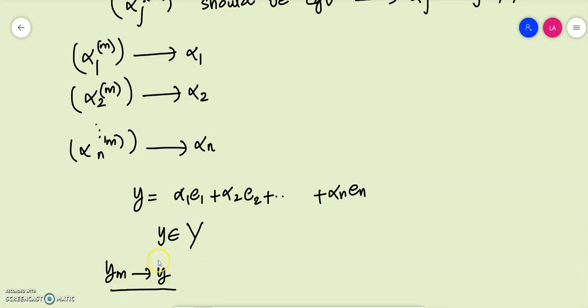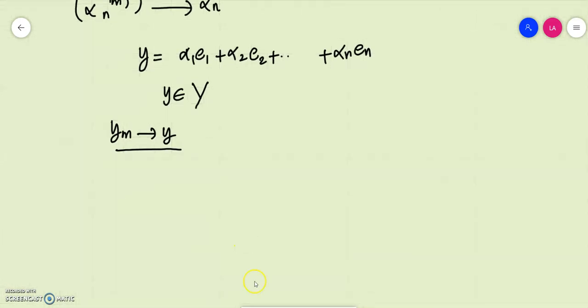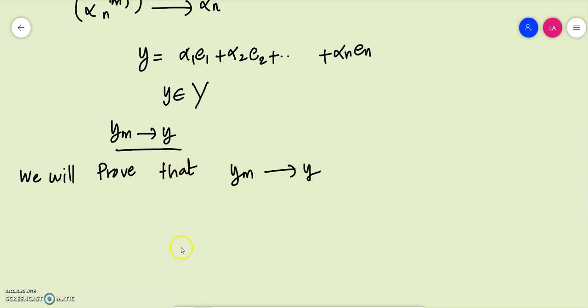The only thing which remains to prove is the fact that ym converges to y. So that's what we are going to establish next.